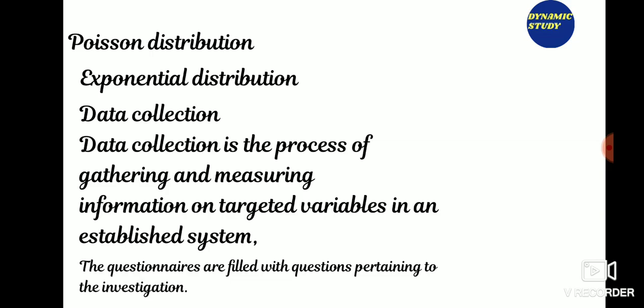Now assumptions of Poisson distribution. A distribution is called Poisson distribution when the following assumptions are valid. Any successful event should not influence the outcome of another successful event. The probability of success over a short interval must equal the probability of success over a long interval. The probability of success in an interval approaches 0 as the interval becomes smaller.